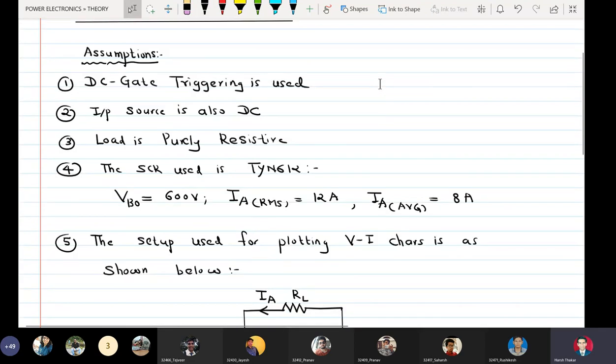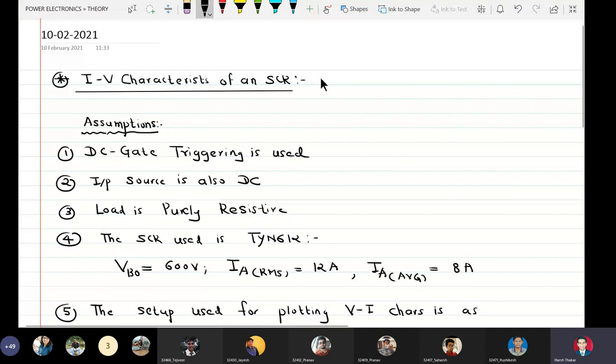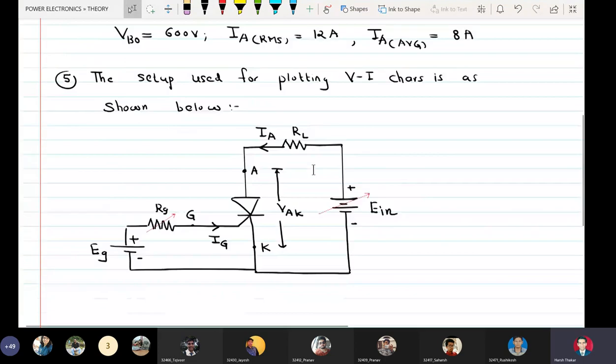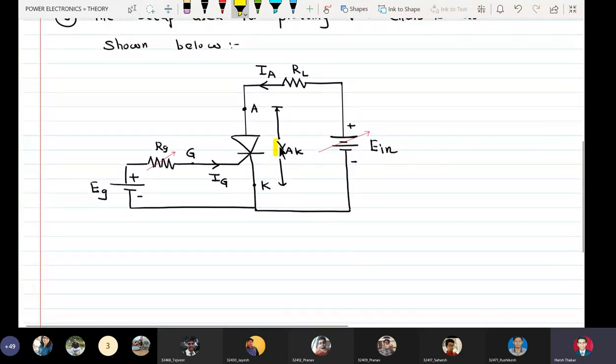So when I say IV characteristics of an SCR, actually I say that it is a plot of device current IA versus the device drop VAK. Another important parameters are IG and EIN.